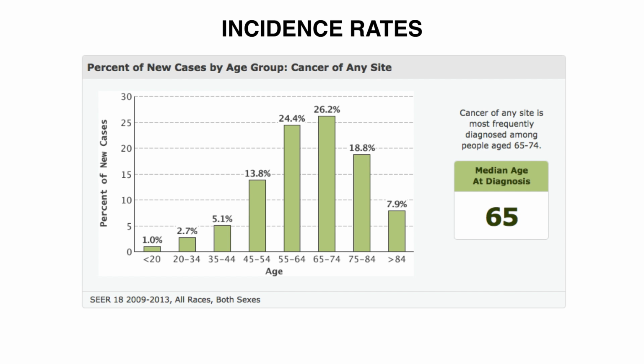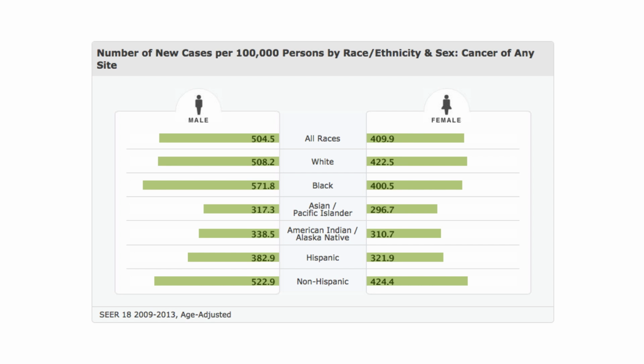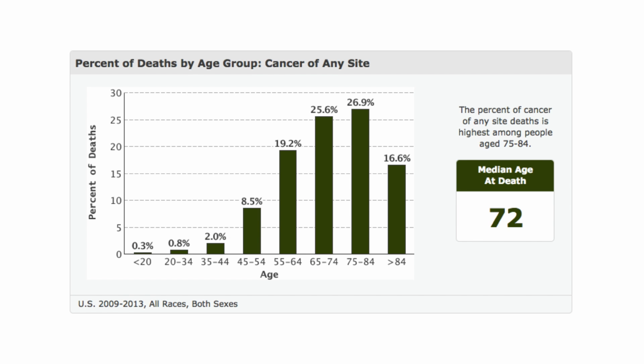This next chart shows the incidence rates of new cases by age group. As you can see, cancer affects ages 65 to 74 the most, and the median age for a diagnosis is 65. Looking at the next chart, it seems as though Black American men are most susceptible to being affected by cancer, and Asian Pacific Islander women have the least.